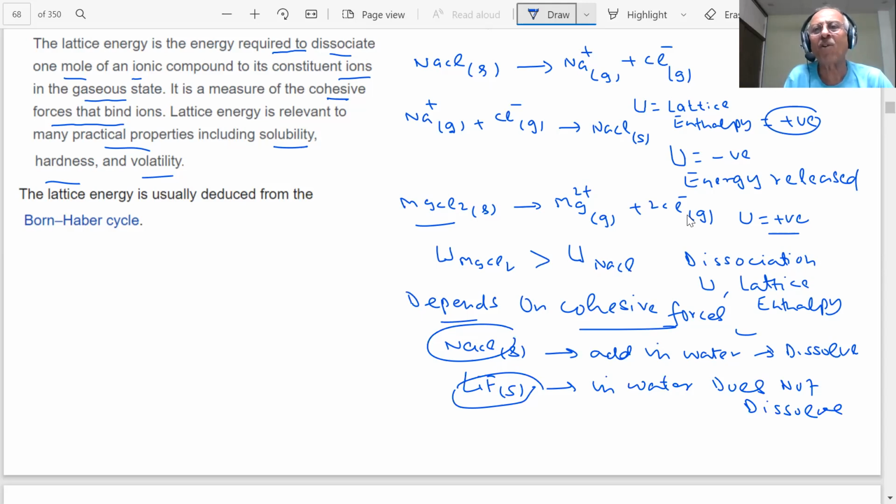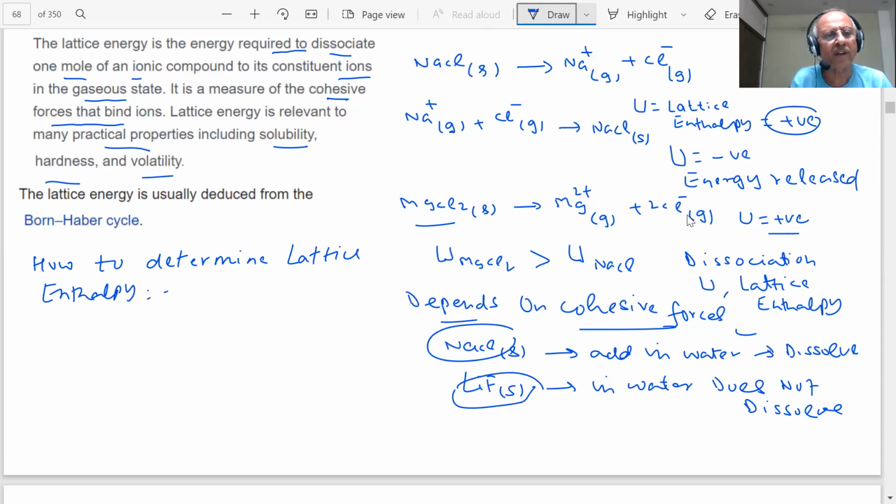Now the question is, students, how will we determine the lattice enthalpy? I am saying you have sodium ion gas and chloride ion gas, and you are forming NaCl. How will I determine this enthalpy? This will be the negative lattice enthalpy of NaCl, because this is formed.